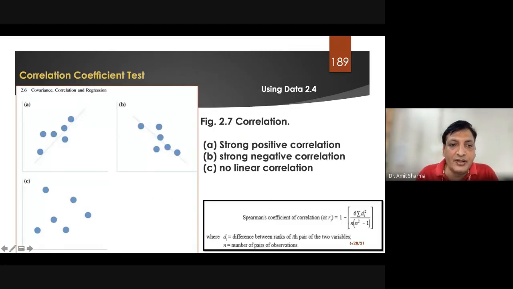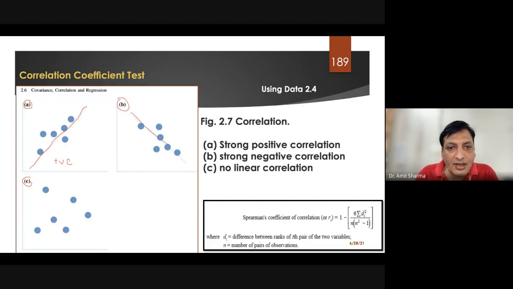So three different possibilities we will have in the test. Either we are going to get type A results, type B results, or type C results. This will be called positive correlation. That means a higher value of one variable leads to a higher value of the second variable, called positive correlation.